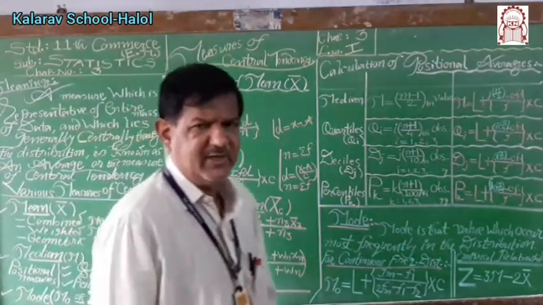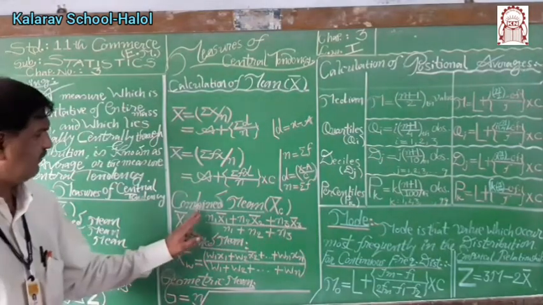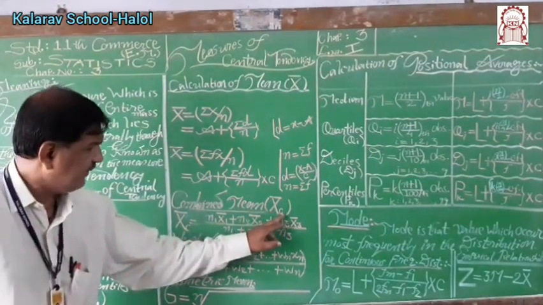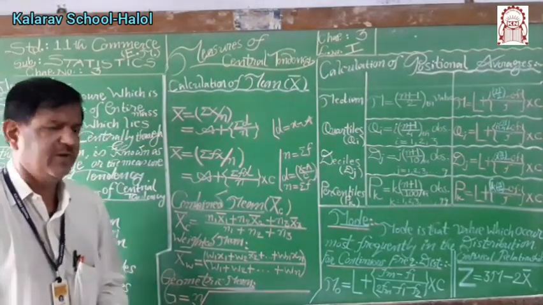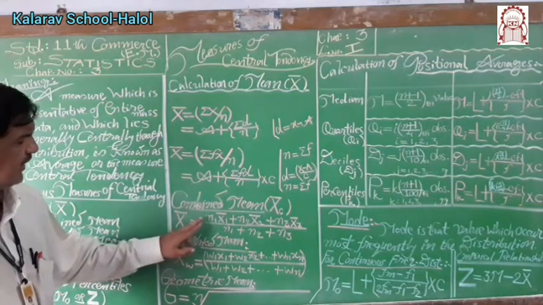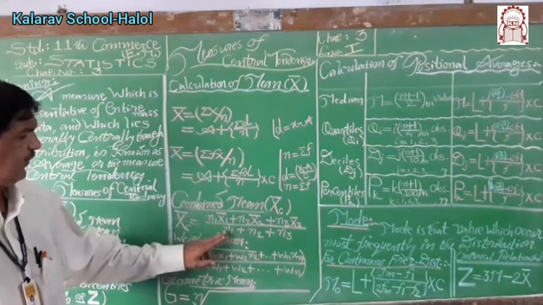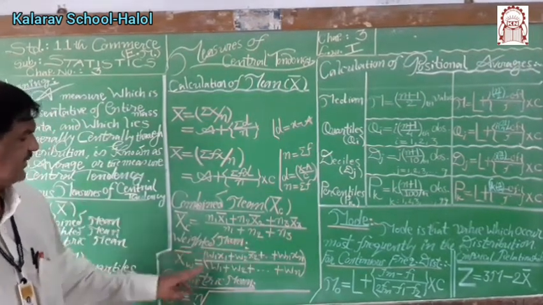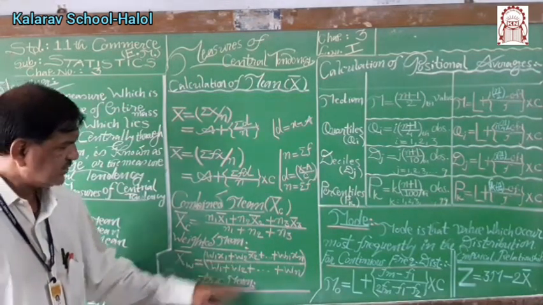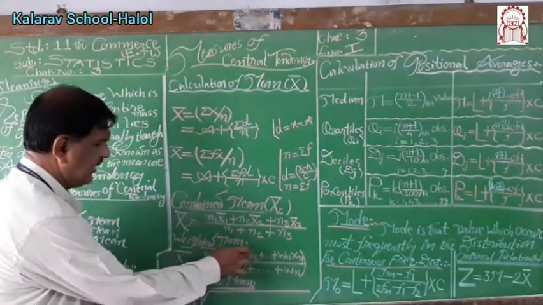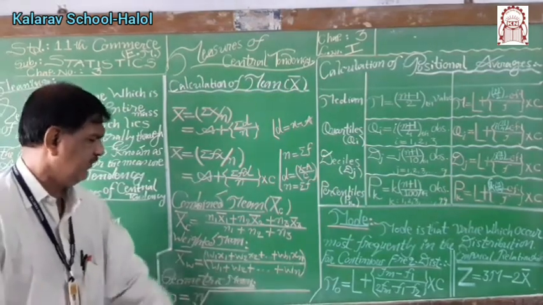Various other formulas for mean, namely combined mean, weighted mean and geometric mean, are as follows. Combined mean, x bar c, means combined arithmetic mean. If three distinct groups or subgroups are given, then combined arithmetic mean is given by n1 times x1 bar plus n2 times x2 bar plus n3 times x3 bar upon n1 plus n2 plus n3. And weighted mean, x bar w, is given by w1 x1 plus w2 x2 plus w3 x3 up to wn xn upon w1 plus w2 up to wn.